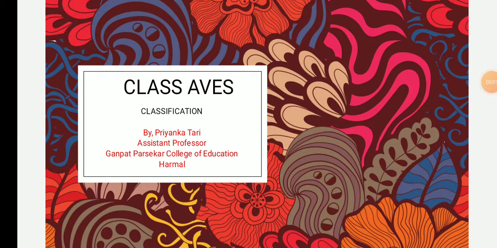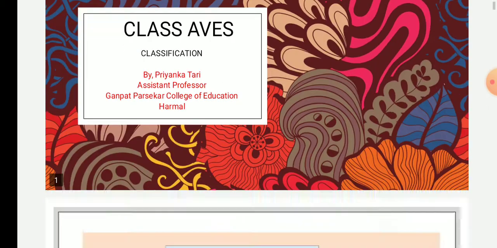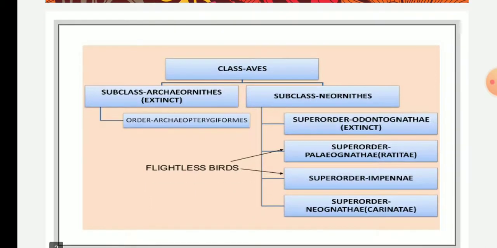Good afternoon, students. This is a continuation of the last topic, the class Aves, and we were dealing with the classification of the class Aves. In the morning we already completed the 10 orders classified under the superorder Neognathae. We will now look at the remaining 11 orders of the superorder Neognathae.